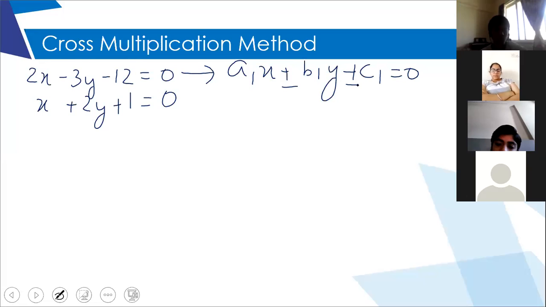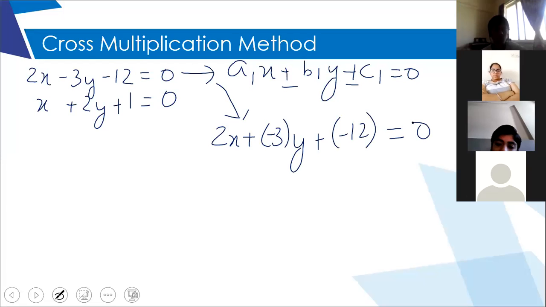So actually you will write this equation like this. I have not made any changes. I have just attached the minus sign with 3. So I have clear cut B1 and I have clear cut C1.